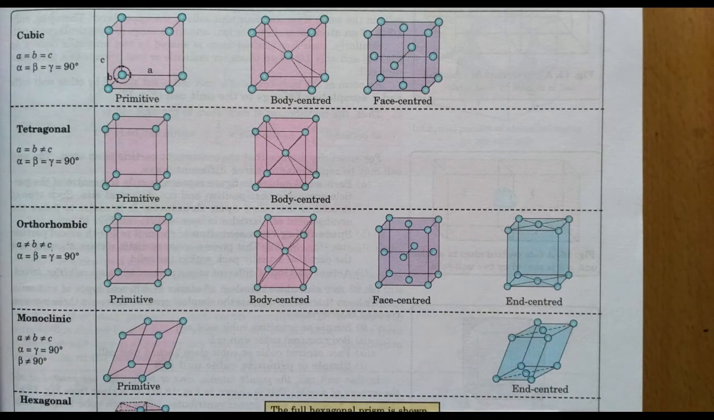Next, monoclinic. Here again the sides are not the same, a is not equal to b is not equal to c, but see the angles here, alpha equal to gamma equal to 90 degrees, but beta is not 90 degrees. So this is primitive, only on the corners, and this is end centered.